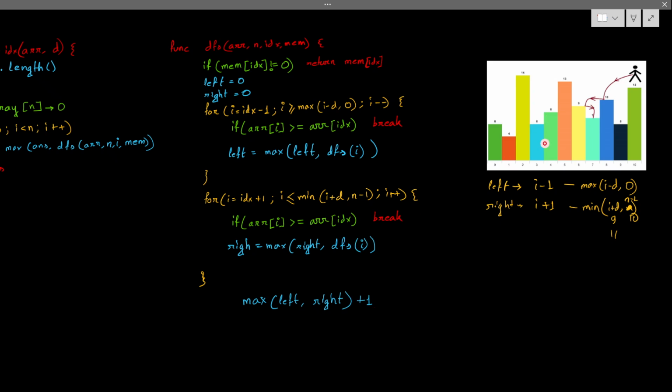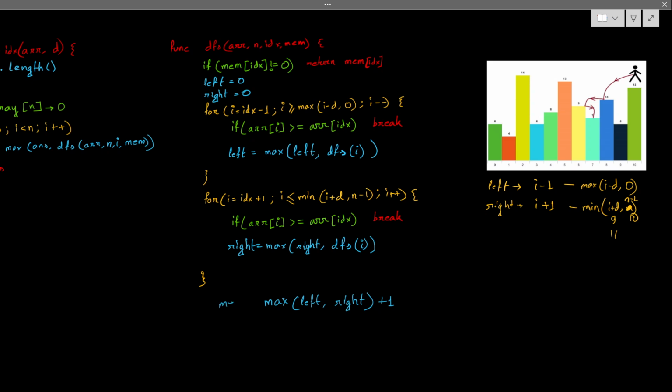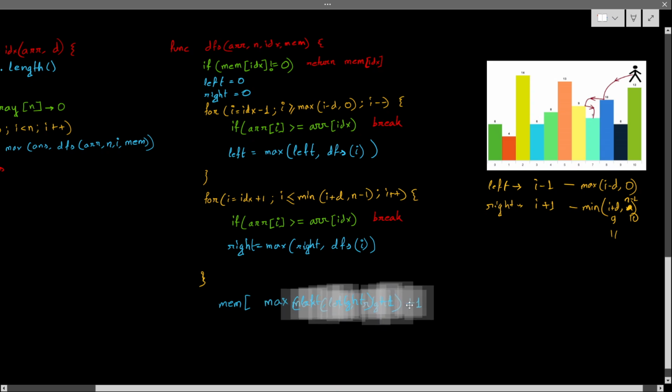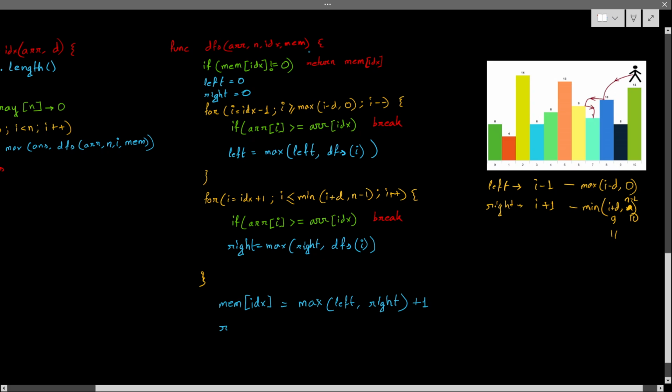And where I am storing this thing, obviously I can store inside my memory, because this is the current place I am storing. I have to store inside the memory. So this is the right memory of the IDX. Memory of IDX. So this is the maximum value, and I can return this same thing.